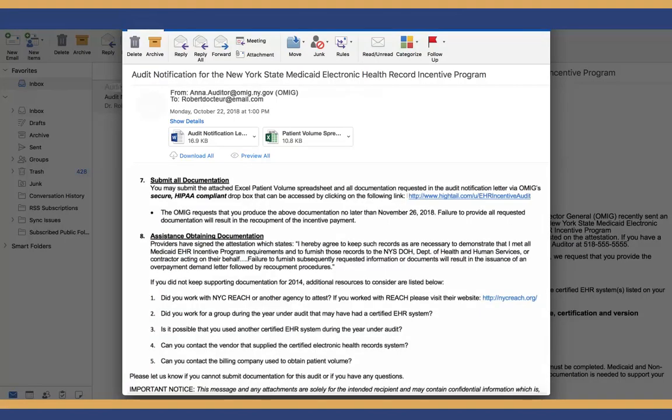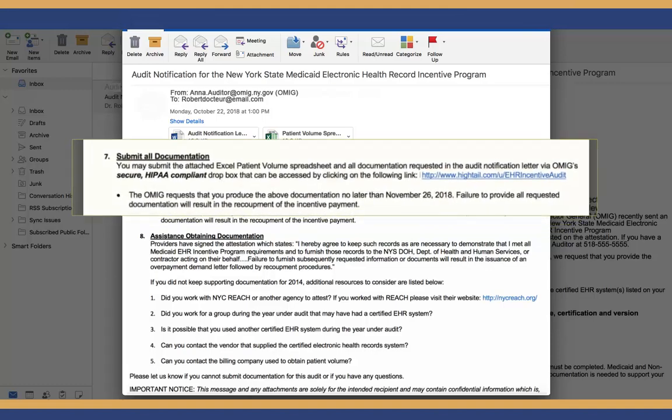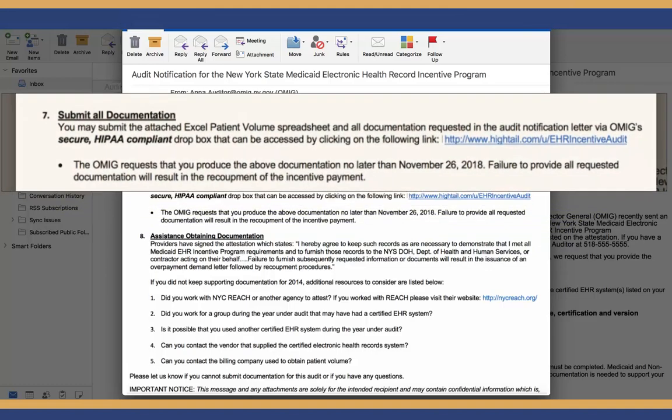The email goes on to explain you must submit the attached patient volume spreadsheet and all documentation requested in a secure HIPAA-compliant method. The preferred method is OMIG's Secure HIPAA-compliant Dropbox Hightail. Using the Hightail link found in this section of the email will ensure that confidential data is delivered securely and directly to the auditor assigned to the audit review. For more information on submitting documentation, review the Post-Payment Audit Education Series tutorial entitled Documentation Submission.